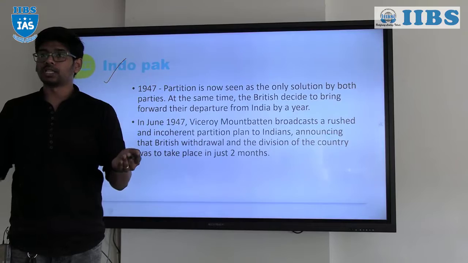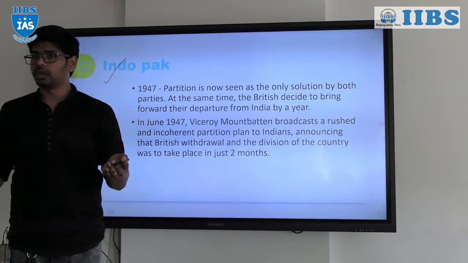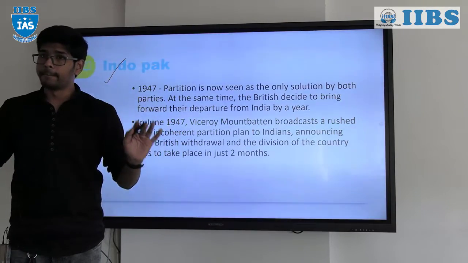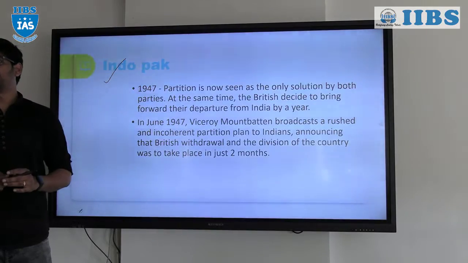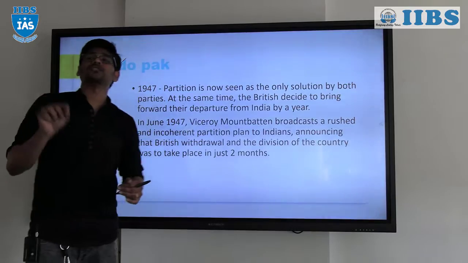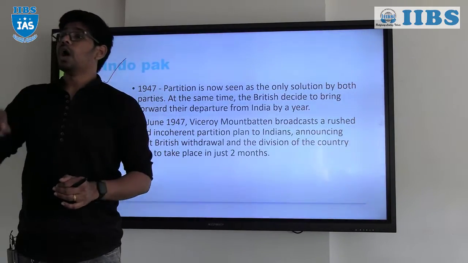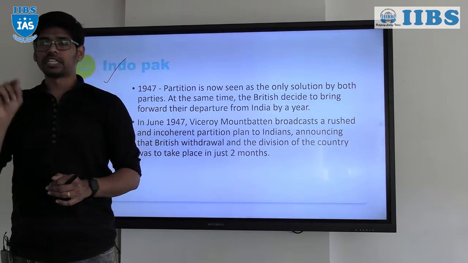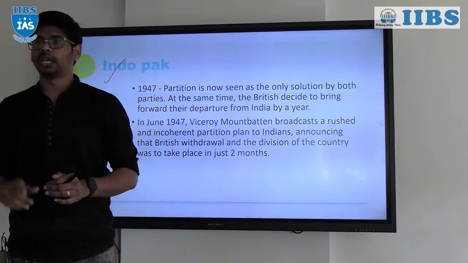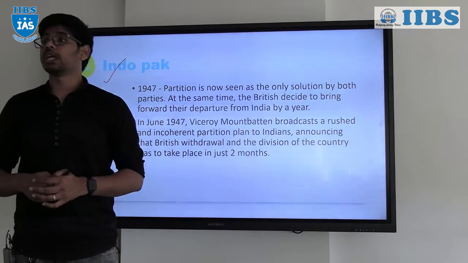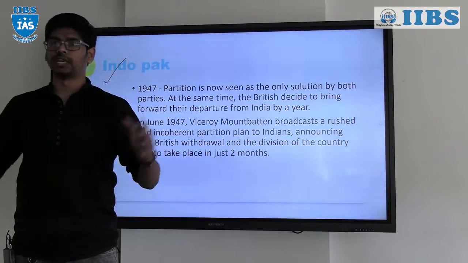After 1946, after Mountbatten had come, he proposed the partition plan, where a separate nation would be given to Pakistan, right. But the problem between India and Pakistan arose here, because the transfer of power was supposed to happen in 1948, right. But immediately after the two-nation theory was proposed, there were communal clashes in different places of India.